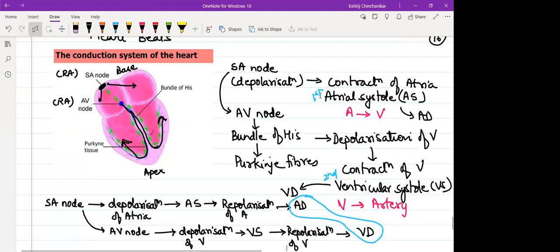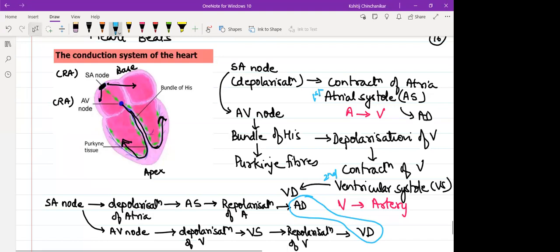What is the difference between heartbeat and cardiac cycle? Heartbeat is the conduction system, electrical activity of the heart, the rhythmic contraction and relaxation. Because of that relaxation and contraction, the events associated with every heartbeat, we refer those cyclic events as cardiac cycle. So when I say atrial systole, atrial diastole, ventricular systole, ventricular diastole, these four events will make the events of cardiac cycle.